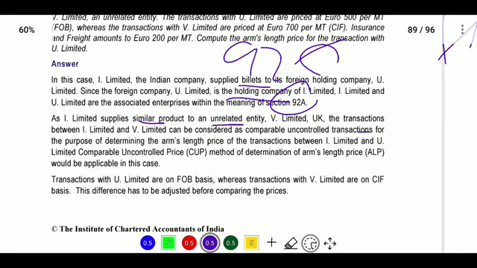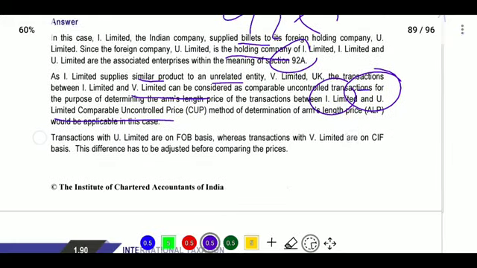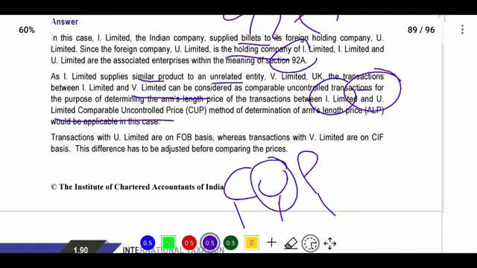So for the purpose of determining ALP, the arm's length price of a transaction between associated enterprises, this is called the CUP method, that is, comparable uncontrolled price. So from the uncontrolled person, we will see its price, and we will compare this. Next, determination of the ALP which is applicable.